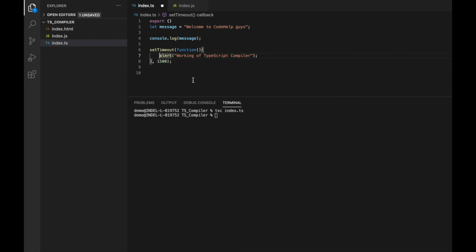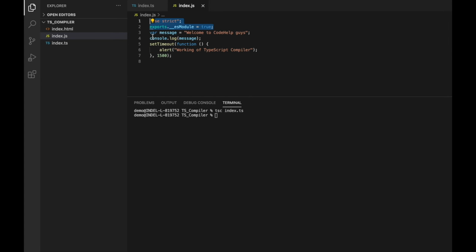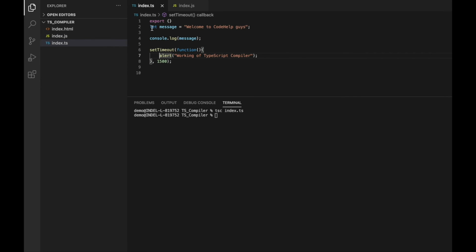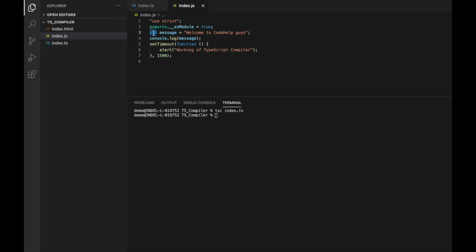Now moving on to the second issue that you might be facing. You must be wondering that while compiling from TypeScript to JavaScript, mostly the things remain the same, but why did the let get converted to var, as JavaScript also supports let? What made the let convert to var in the compiled file?